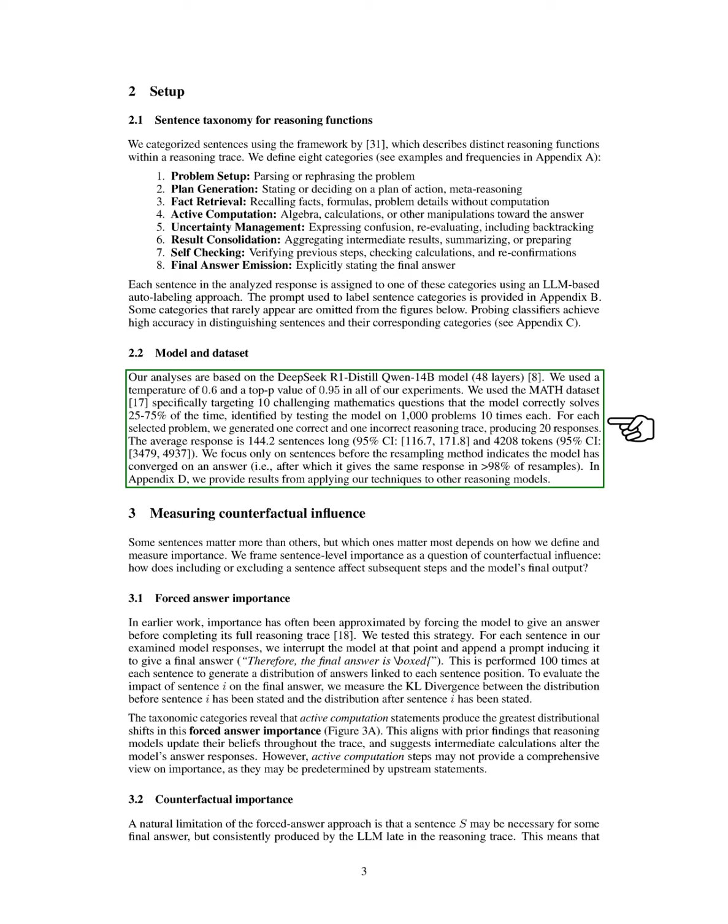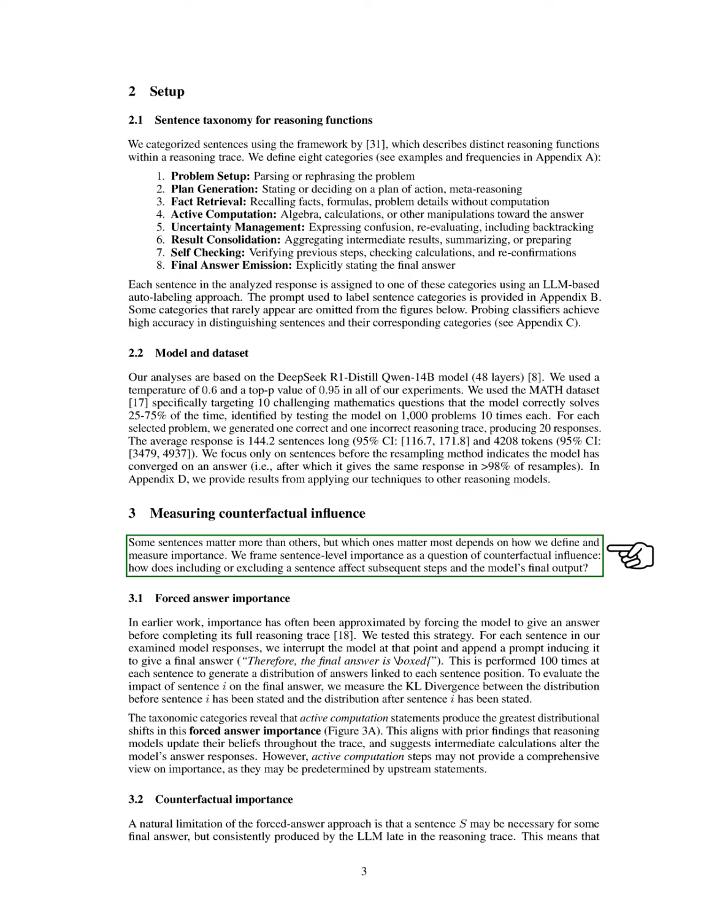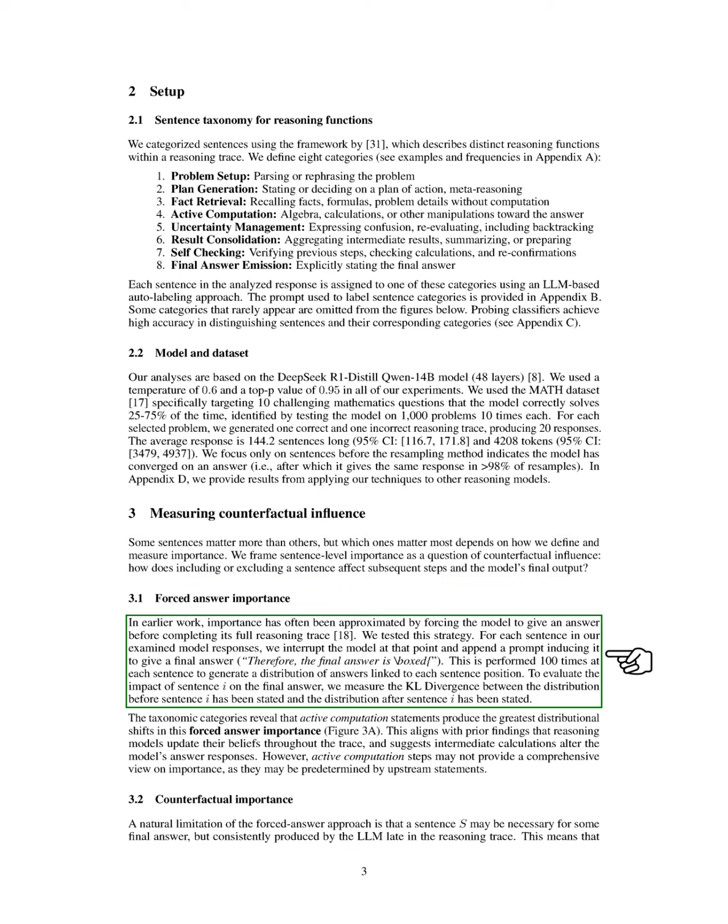Section: Measuring counterfactual influence. In this section, we explore how to measure the importance of sentences based on their counterfactual influence, which refers to how the inclusion or exclusion of a sentence impacts the model's final output. We consider the importance of sentences by examining forced answer importance, where we interrupt the model's reasoning to prompt it for a final answer after each sentence. By doing this 100 times for each sentence, we create a distribution of answers linked to each sentence's position.